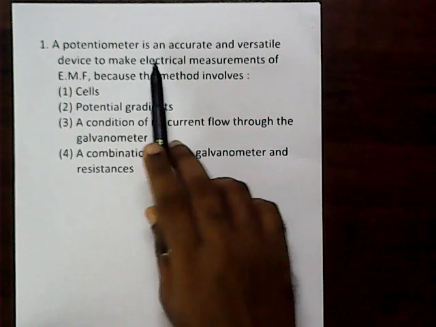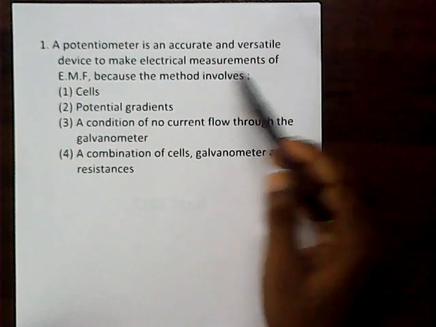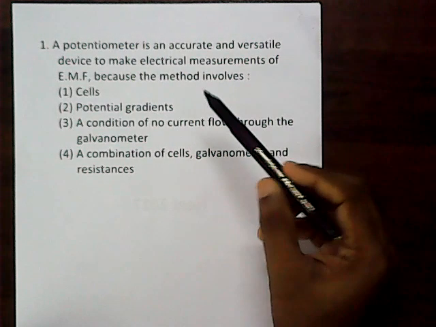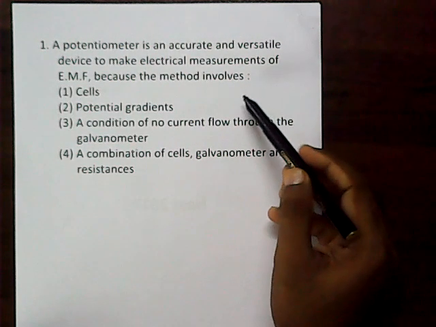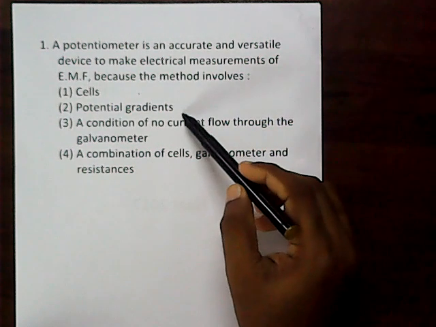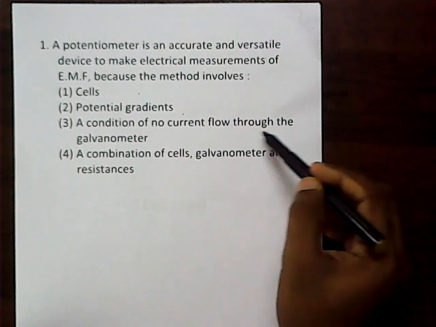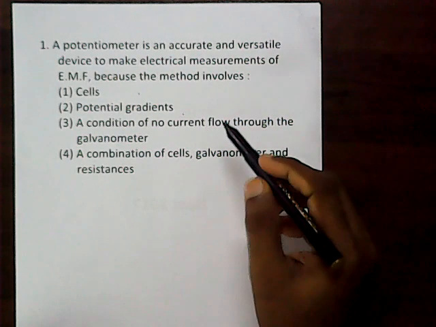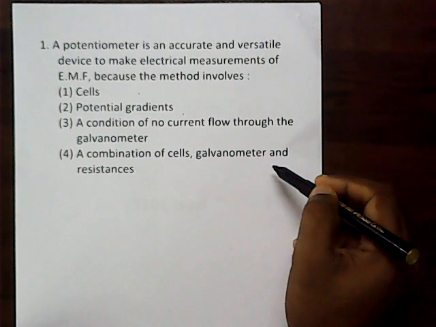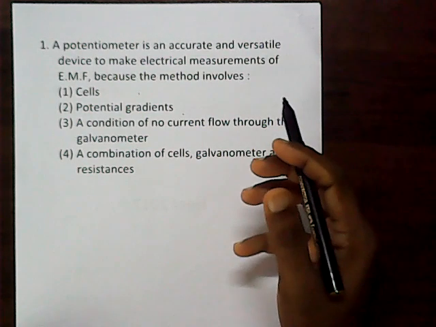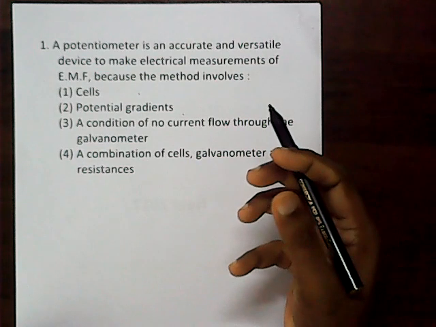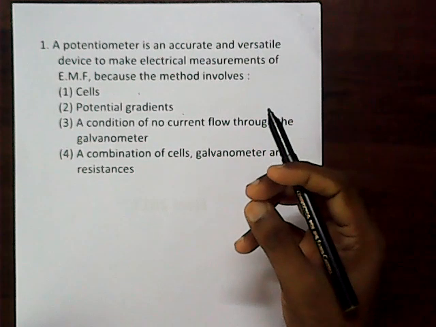A potentiometer is an accurate and versatile device to make electrical measurements of EMF because the method involves cells, the potential gradients, a condition of no current flow through the galvanometer, the combination of cells, galvanometer, and resistances. Students, keep in mind what is the speciality of the potentiometer compared to a normal voltmeter.